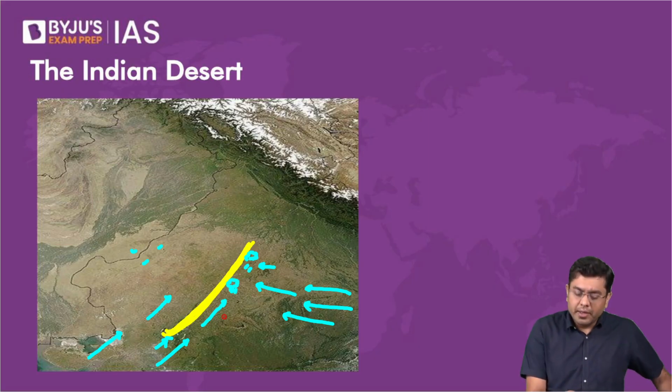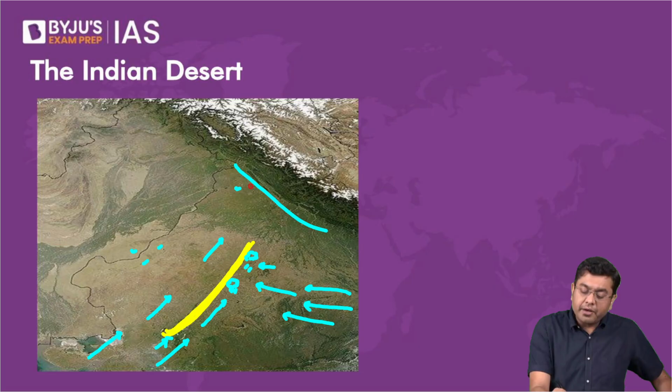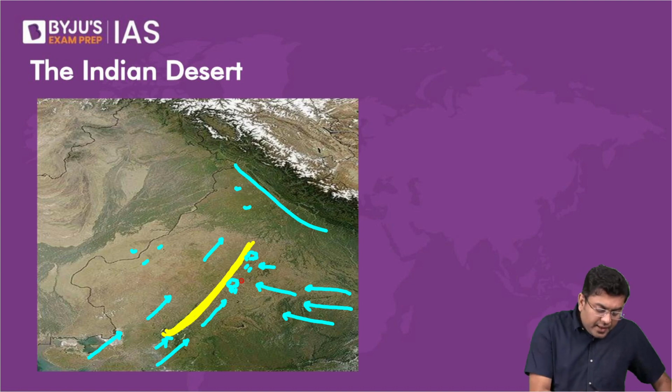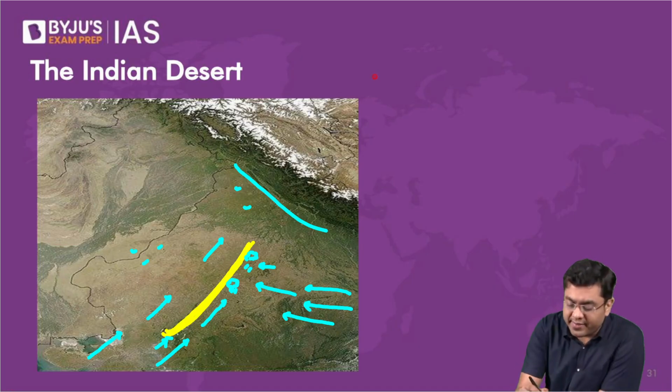But what about the region of western Rajasthan? No orographic barrier. So it will continue to move until it hits the Himalayas. That is where it will bring rainfall in Himachal, Punjab, Haryana, but not in Rajasthan. So that is why presently the region of Rajasthan is a desert. Okay, so why Rajasthan is a desert?